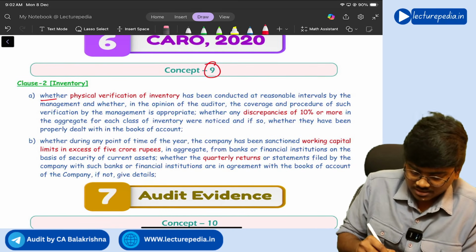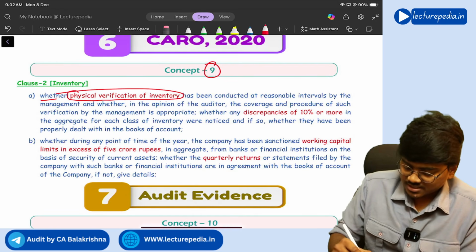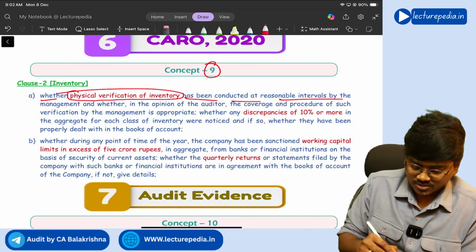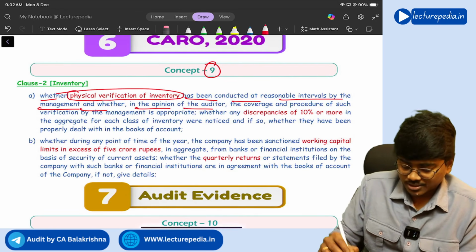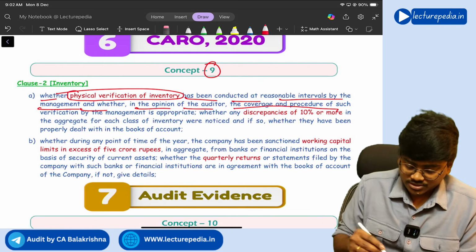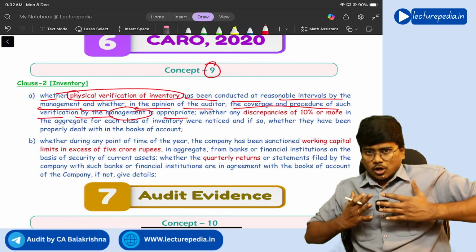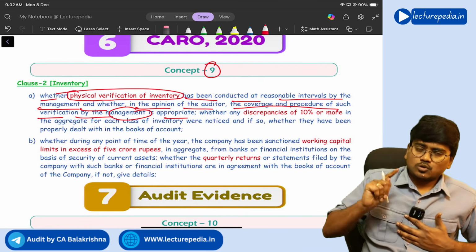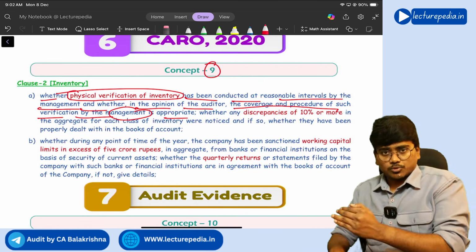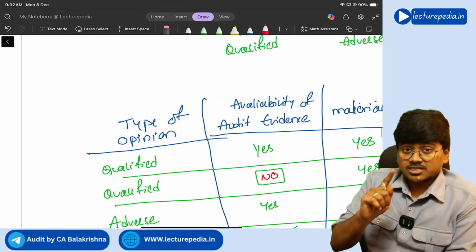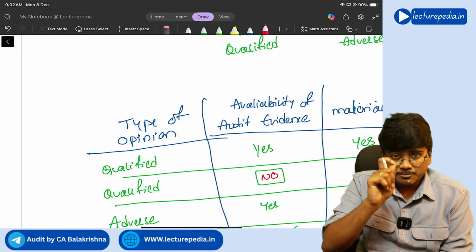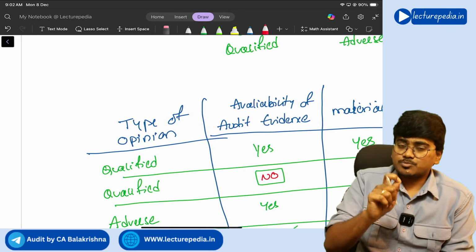See, whether physical verification of inventory has been conducted at reasonable intervals by management, and whether in the opinion of the auditor, coverage and procedure of such verification by management is appropriate. So the auditor, as per clause 2 of CARO 2020, needs to report whether physical, see, don't skip, there is one important point in this particular clause 2.